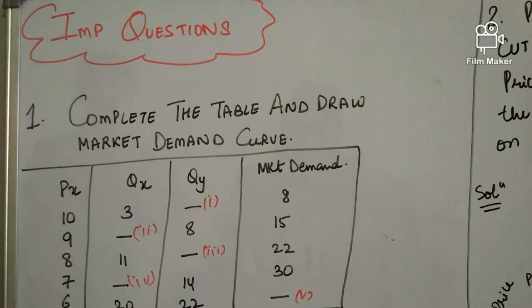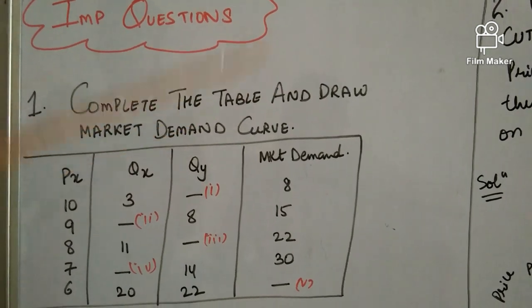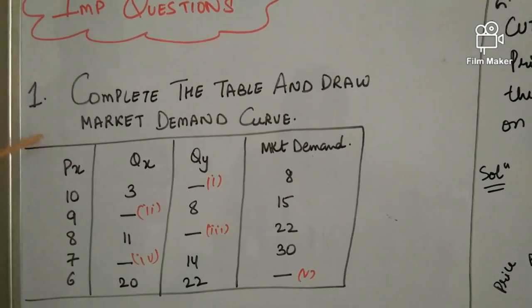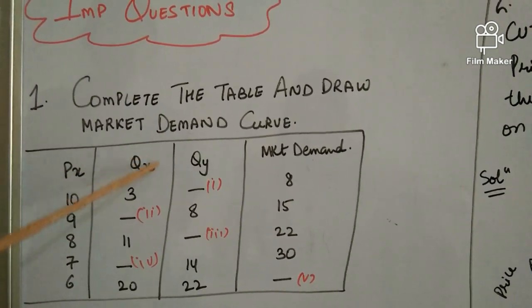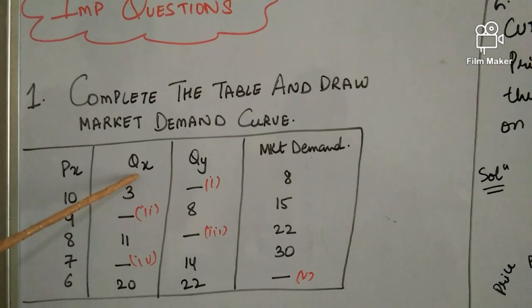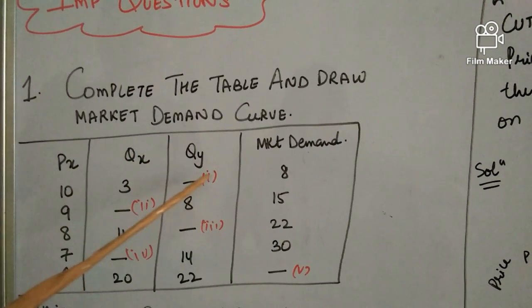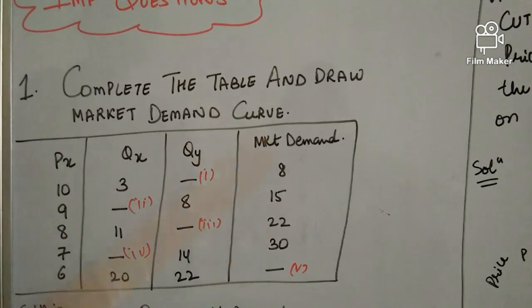Number one question is, you need to complete the table and draw the market demand curve. Okay, so talking about the table, you have price here. This is the quantity consumed by one individual, which is X, and this is the quantity consumed by another individual, Y, in the economy. And here we have the market demand.